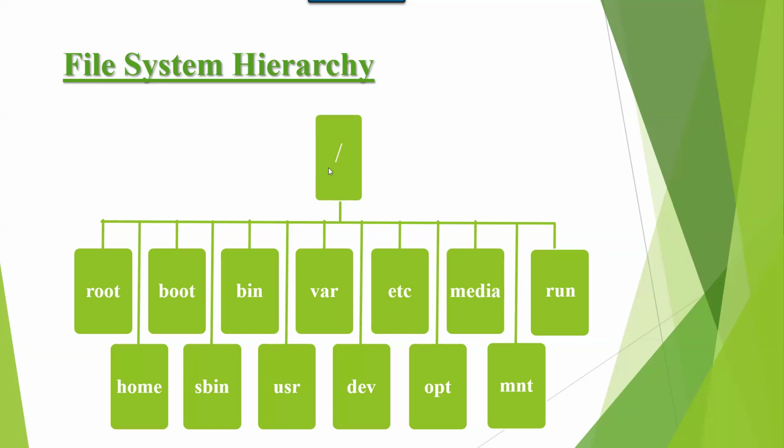It is similar to C in Windows. So what it contains means it contains subdirectories. These all directories are under forward slash only. If you open C drive, you can see folders and subfolders like that. If you open this forward slash, you can see all these directories.